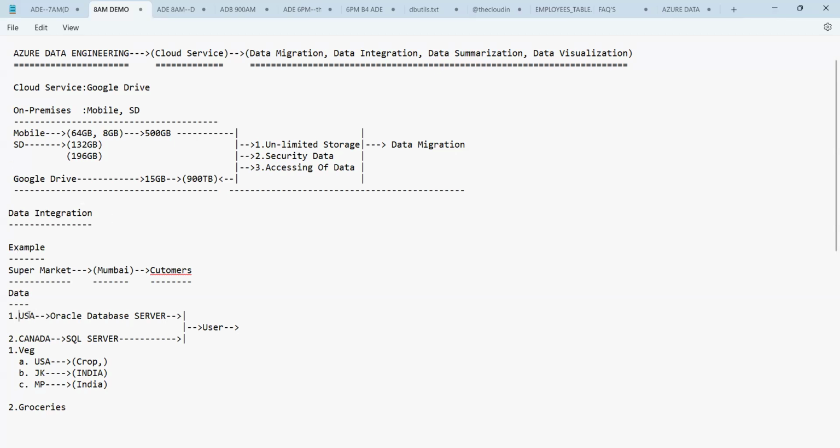So, guys, this process we call data integration.